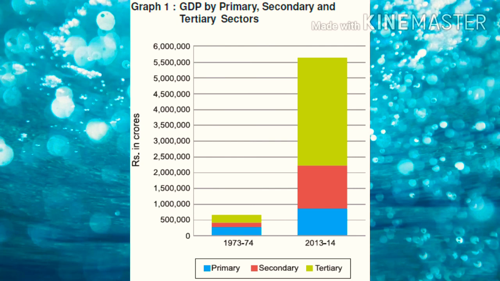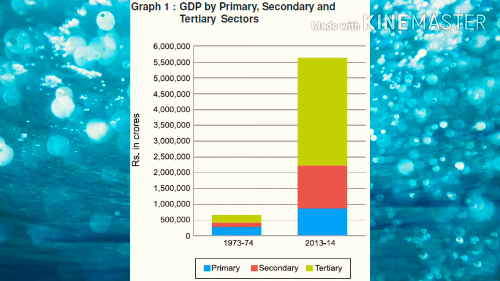Here is a graphical representation showing the production of goods and services in three sectors. In this graph, we can see a comparison of years between 1973-74 and 2013-14 in three sectors of economy. This graph also shows the increasing trend of production of goods and services over the past 40 years.